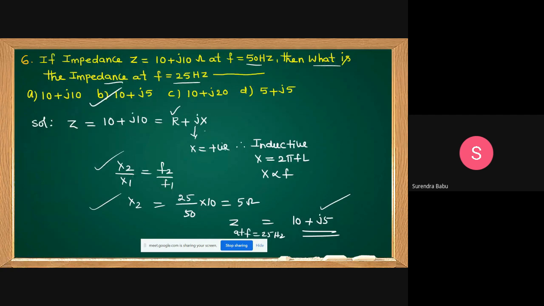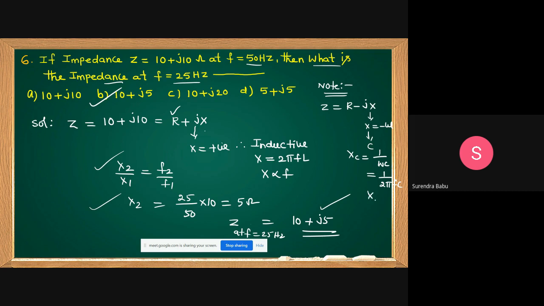But here, for example, note I am giving: Z equal to R minus jX. Then what is this element? Reactance is negative. Reactance is negative means which element? Capacitive. Capacitive means, I think all of you know this one, X equal to 1 by omega C, that is 1 by 2 pi FC.